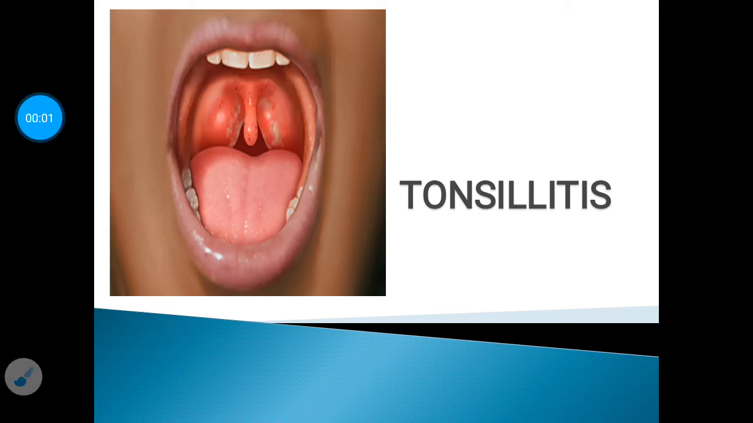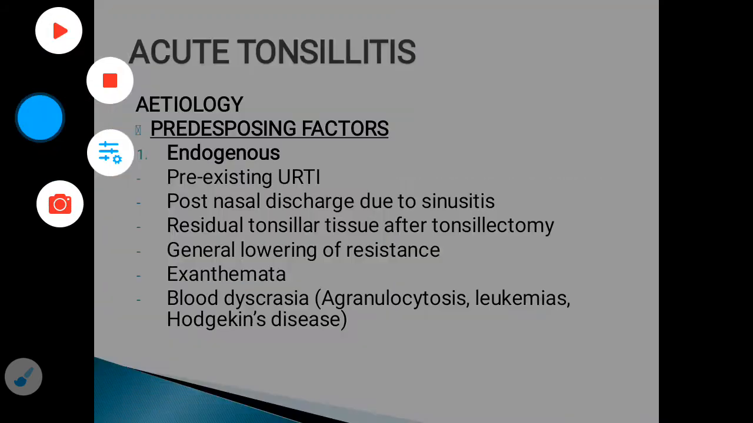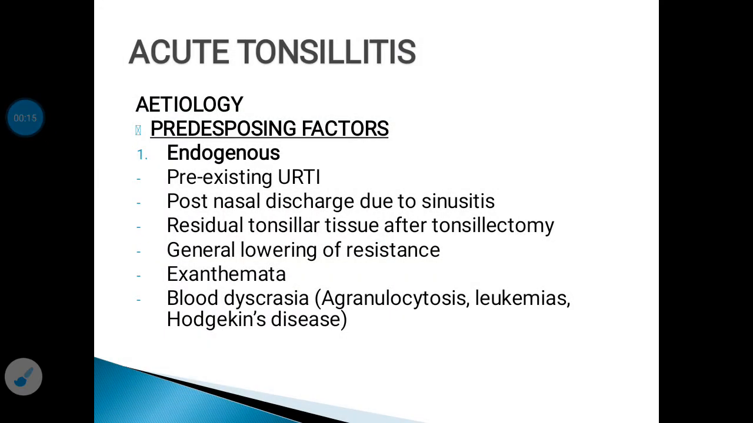In this presentation, we are going to study a topic which is the most common infection encountered in everyday practice, and the topic is tonsillitis. Tonsillitis can be classified into two varieties. One is acute and another is chronic. So first we will see acute tonsillitis.